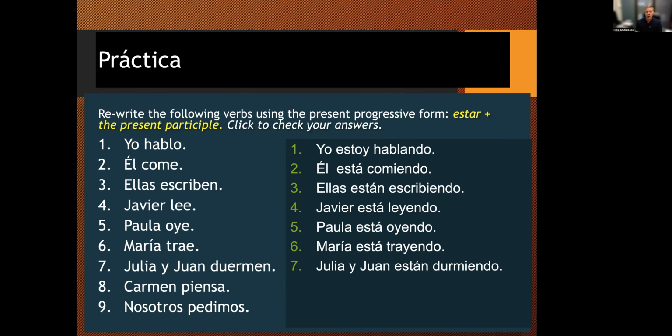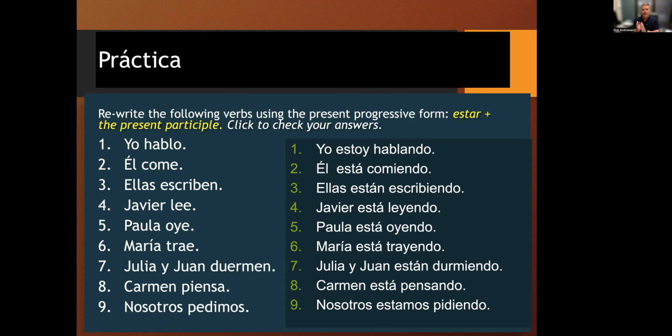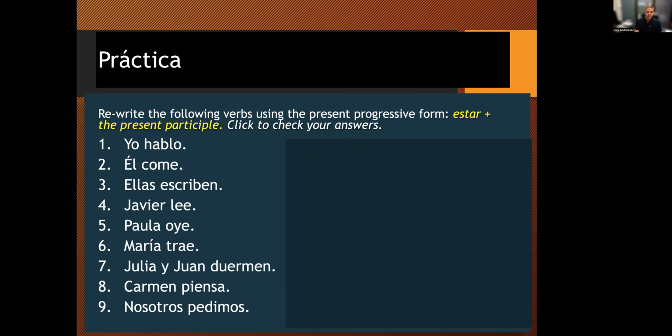Okay, that's that O to UE in the present tense goes to O to U in the participle. Número 8, Carmen piensa, Carmen está pensando. Número 9, nosotros pedimos. Pedir is E to I, so nosotros estamos pidiendo. So you got to imagine there are a couple things you got to do there. You got to make sure you get the estar conjugated correctly, get the participle form correctly, leave it the way it is. If it's an exception, then change it. But again, you don't see any that the participles did not change for a female subject or for a plural subject.